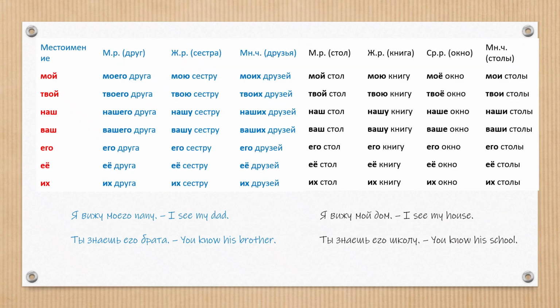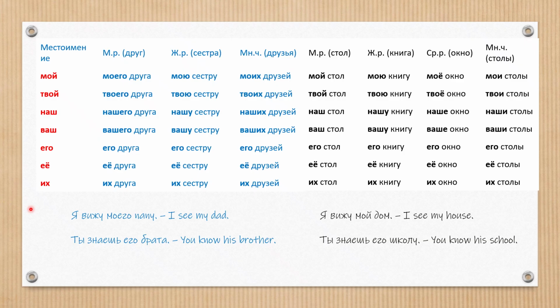Great. When we say things like, I see my friend, do you know his sister, or we love our country, we need to use possessive pronouns in the accusative case. Now we'll learn exactly how to do this correctly in Russian. There are two types of possessive pronouns. Remember, one of them change their endings based on the cases, the others don't change. So, его, ее, их. These three pronouns never change their form in any case.